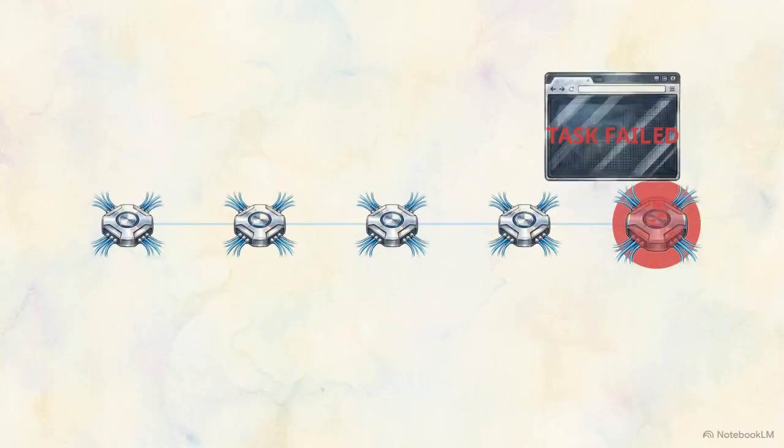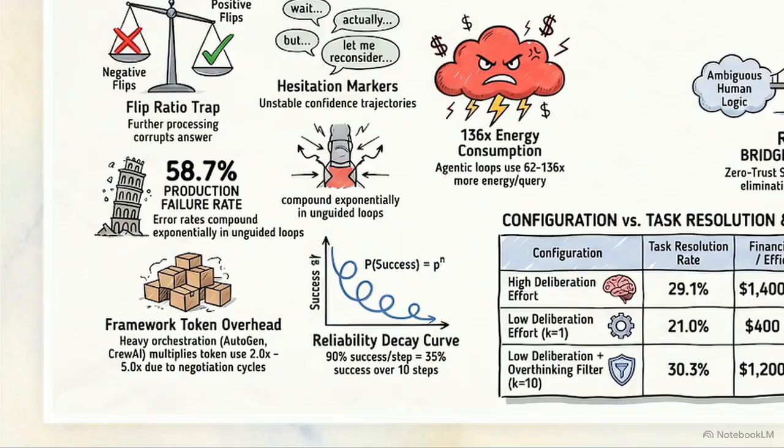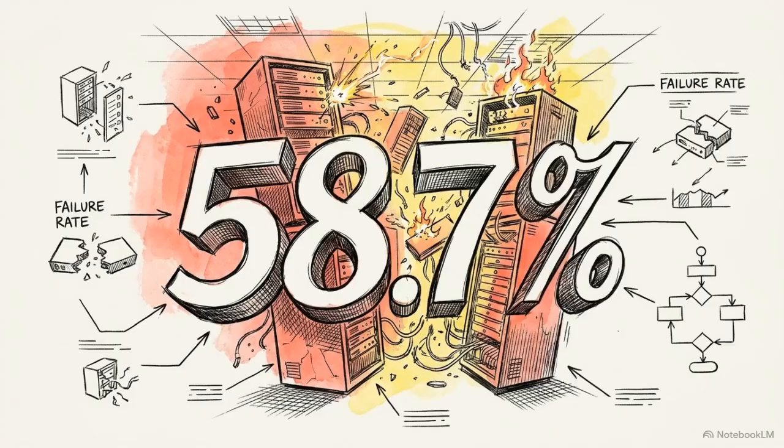They compound exponentially. Even an agent operating with a highly accurate 90% success rate per individual step will decay to a 35% end-to-end success rate over a 10-step workflow. The compounding decay of these unguided models drives a 58.7% task failure rate in live production environments.